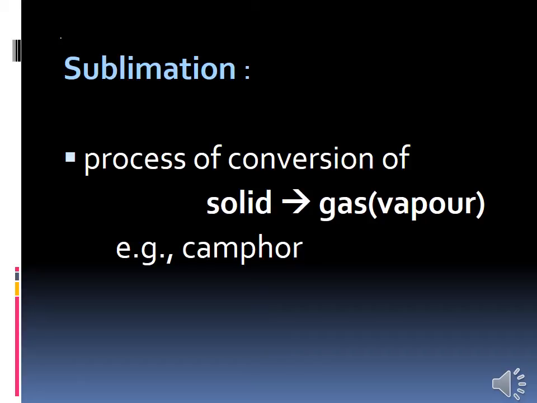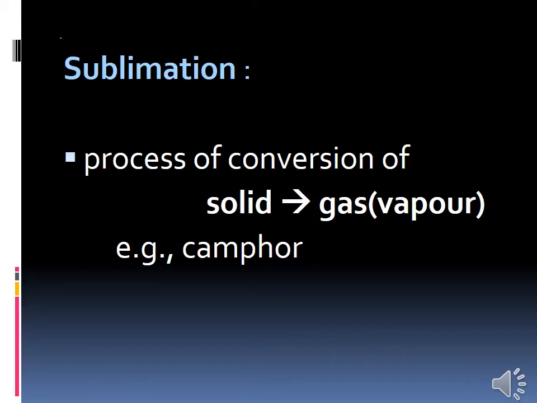Do you know what camphor is? Have you heard of this? In Tamil it is chudam, and we can use it for puja. When it burns, it directly changes into vapor. So that is an example of sublimation.